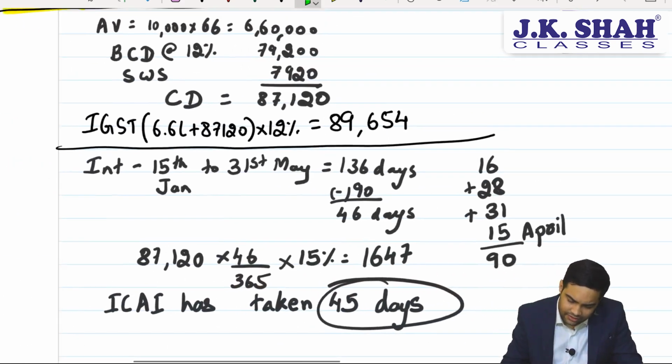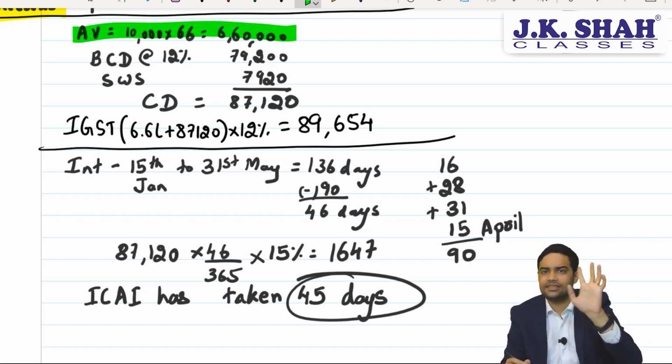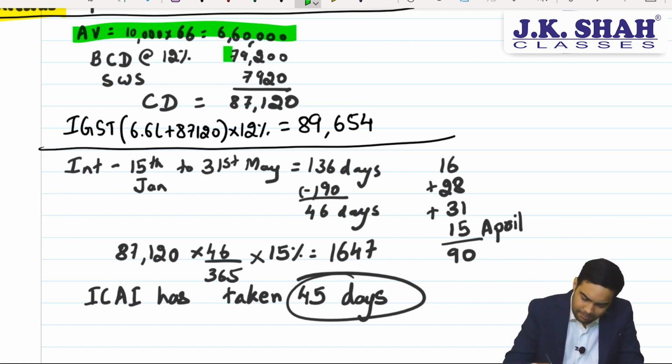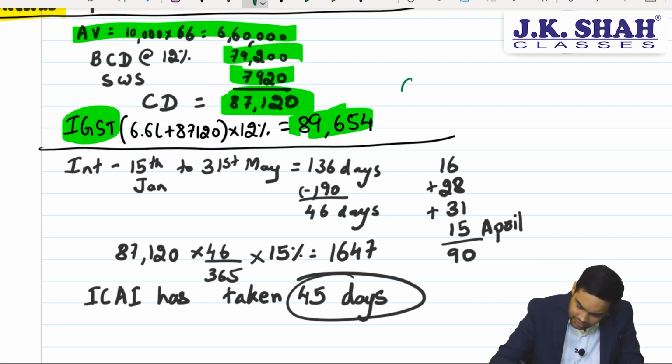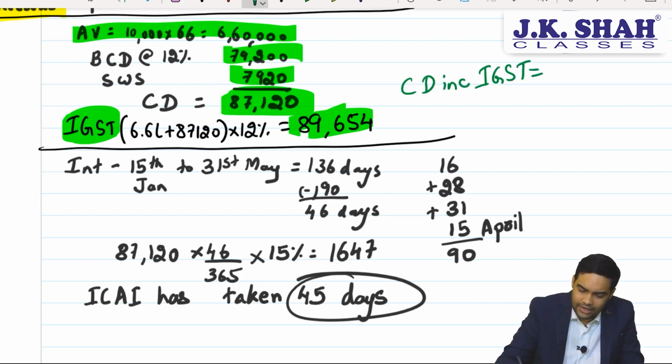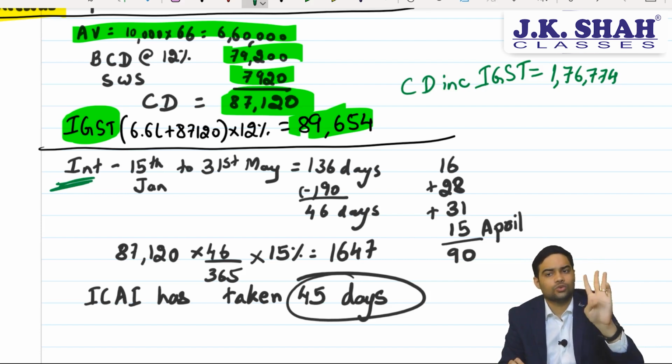So here assessable value will be 6,60,000. I have taken 66 rupees as the exchange rate. Basic custom duty, social welfare surcharge, this is institute's answer. What I would recommend you is to calculate IGST and give custom duty including IGST. That will be 87,120 plus 89,654, which comes to 176,774. Again, interest calculation, you can show two things.